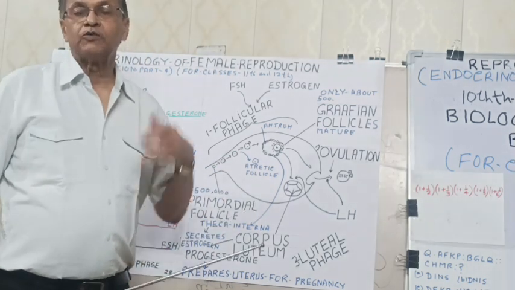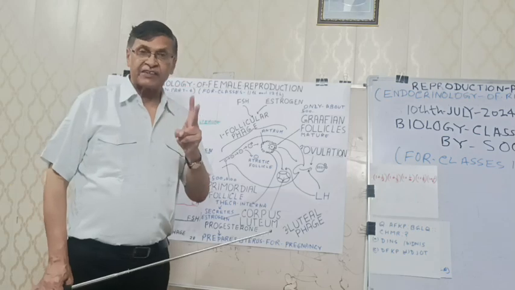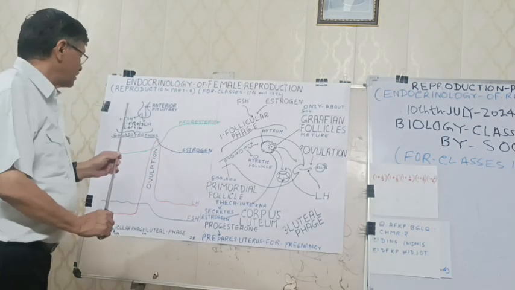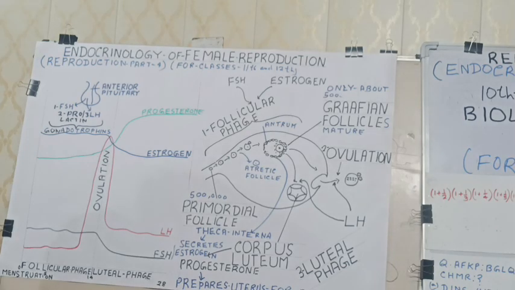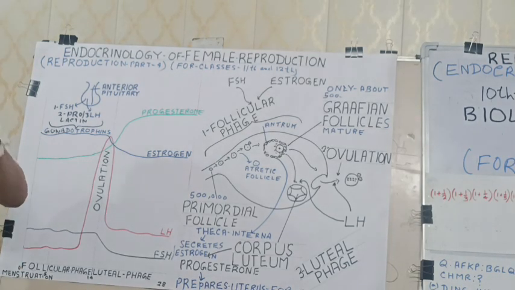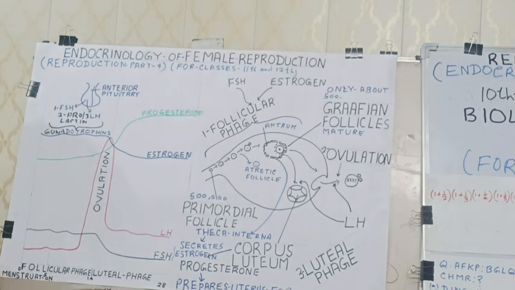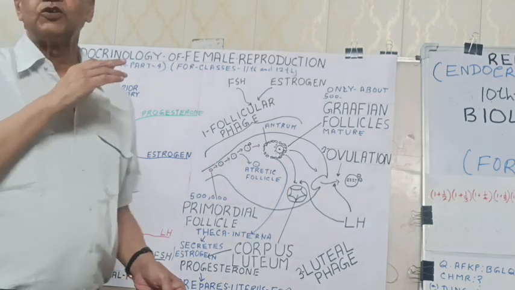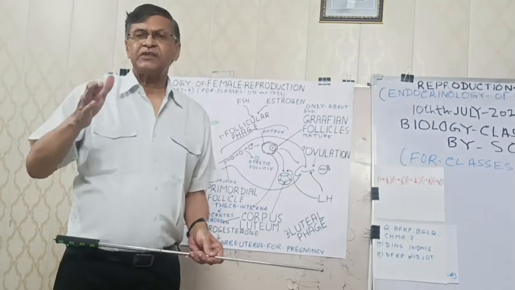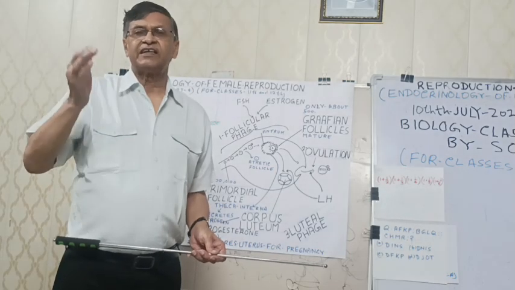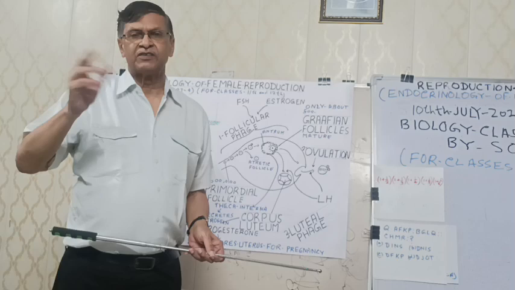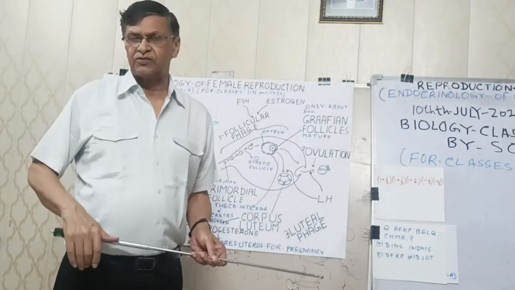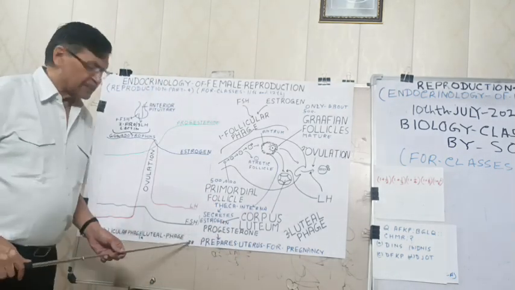Let us talk about the hormonal interaction. It can be drawn in the form of a chart or graph. You see, there are 4 steps out of 28 days. Of course, 28 days is not universally correct. Sometimes in some girls it can be less than 28 days or more than 28 days. There may be some variations. But the ideal condition is 28 days.